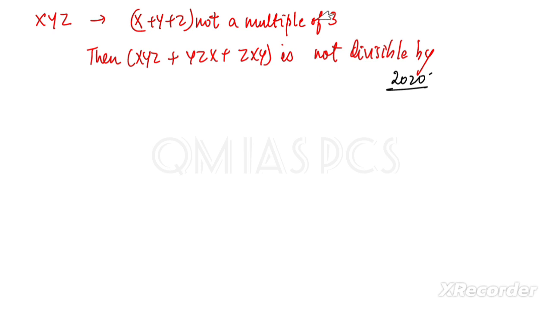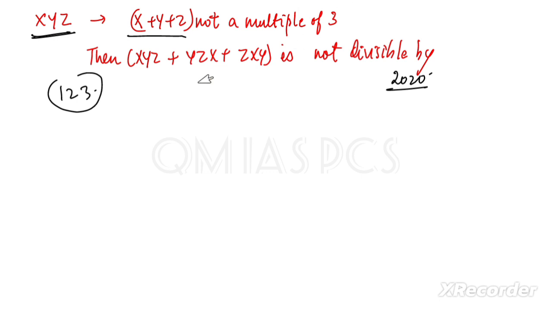The question is: given that xyz is a number, like 1, 2, 3, in place of 1 it is x, in place of 2 it is y, in place of 3 it is z. Then x plus y plus z is not a multiple of 3. That means this number is not divisible by 3. Clear? Then we have to find that xyz plus yzx plus zxy is not divisible by which number?